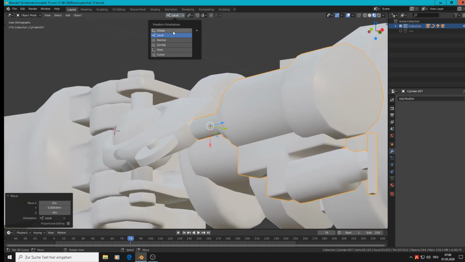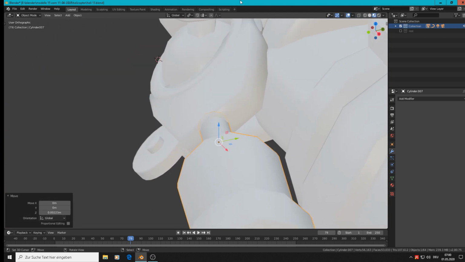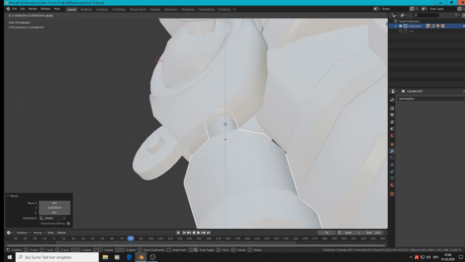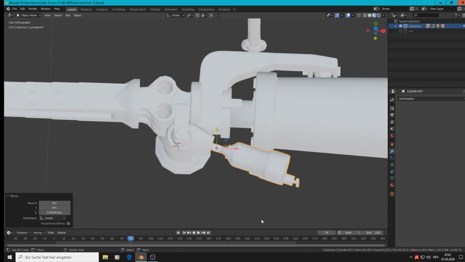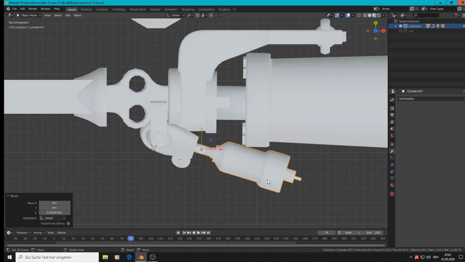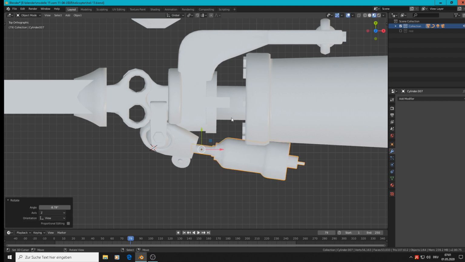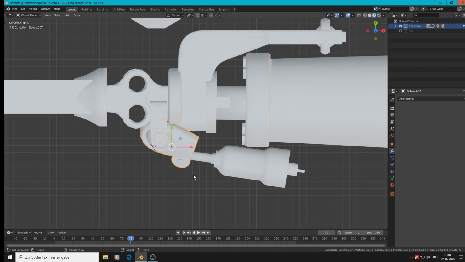I go back to global axis and try to bring them in the middle, somewhere like there, and then not completely, this must be turned more like that, and this must be turned then too, but that doesn't work.